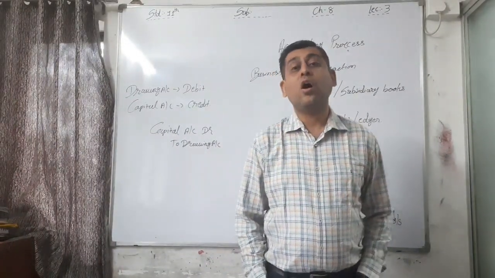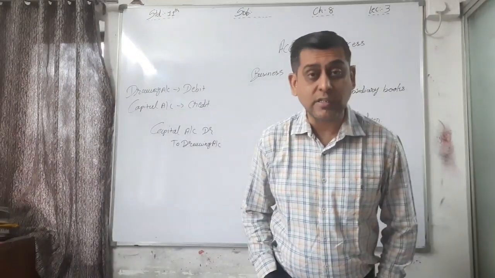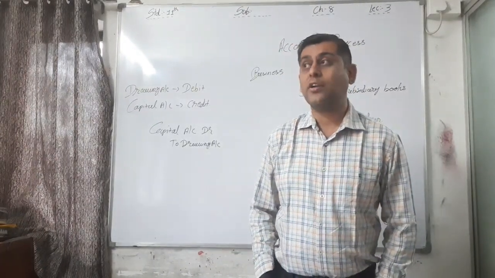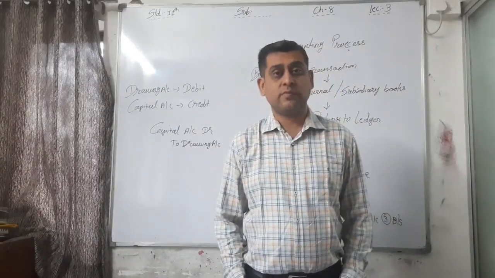Seventh, all types of purchase related expenses.